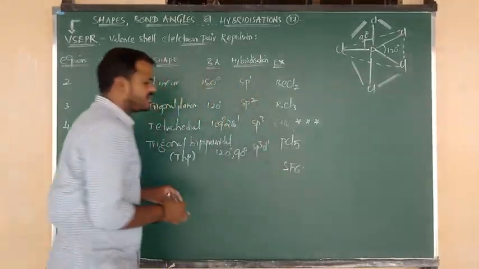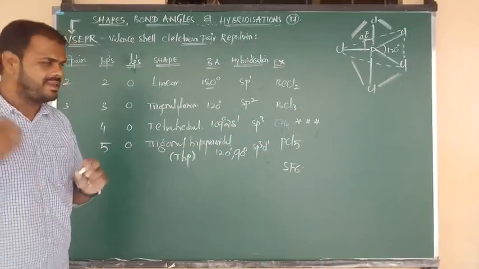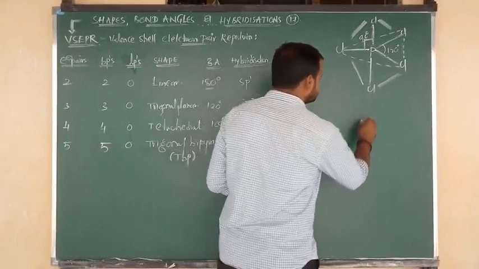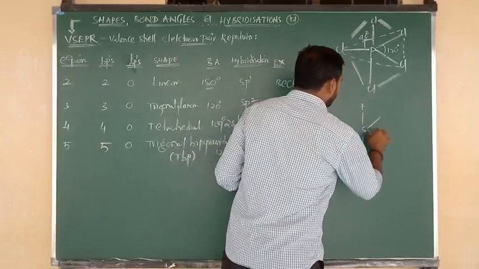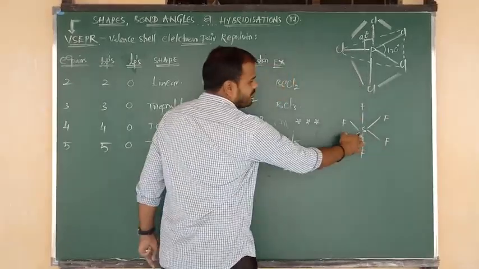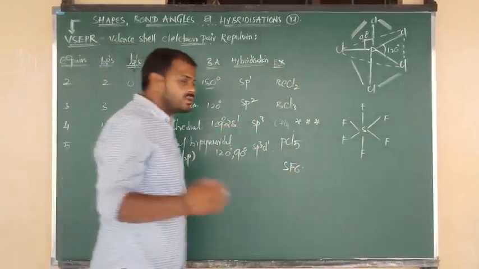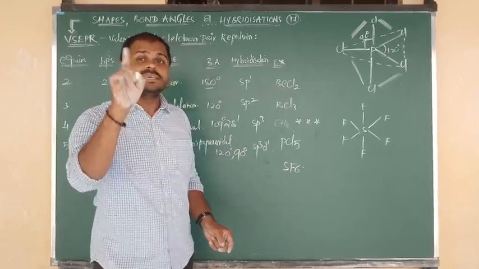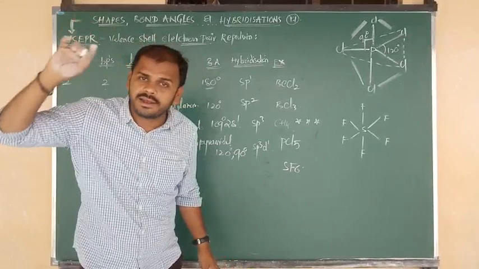Suppose that is nothing but SF6, sulfur hexafluoride. Are you ready? I am going to tell you the structure. Central atom is S. It is connected to 6 fluorines. Fluorine number 1, 2, 3, 4, 5, 6. Around sulfur 1, 2, 3, 4, 5, 6. This is the structure of SF6. Sulfur belongs to group 6A, so total 6 valence electrons are there.